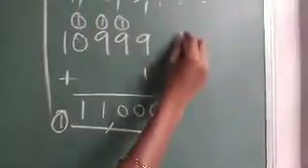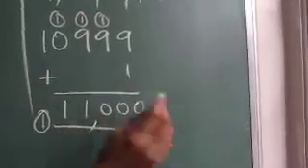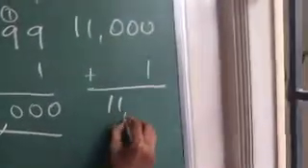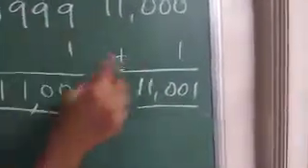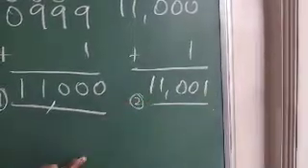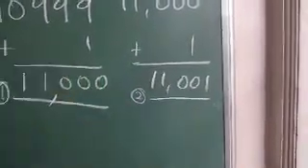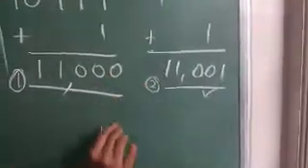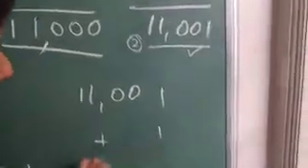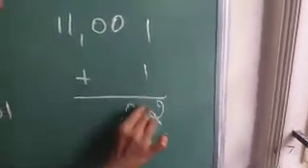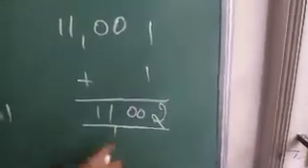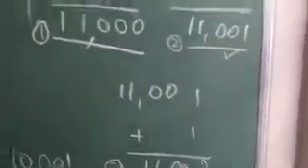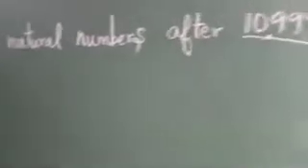Now we are going to find the second number. For this you simply add 1 to 11,000. 11,000 plus 1, you simply get 11,001. This is the second natural number. Then next you are going to find the third natural number after 10,999. So you simply add 1 to 11,001. 1 plus 1 is 2, you put the zeros and here 1, 1. So what you are getting? 11,002. So these three are the natural numbers coming after 10,999.